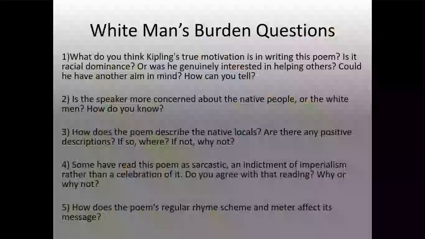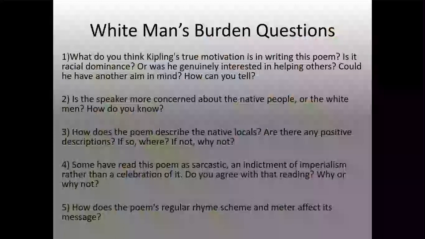How can you tell? Question number 2. Is the speaker more concerned about the native people or the white men? How do you know? Question 3. How does the poem describe the native locals? Are there any positive descriptions? If so, where? If not, why not?